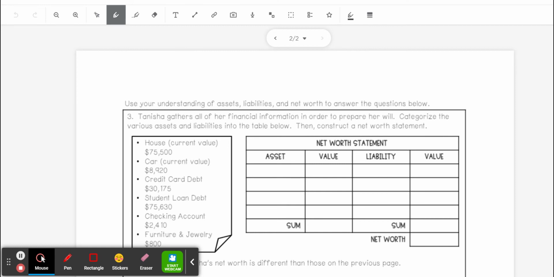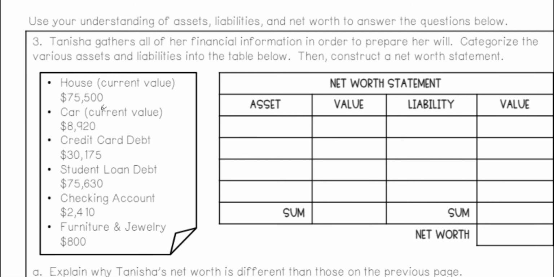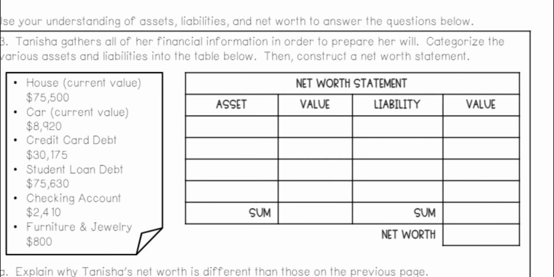So here on the back, you're going to have to decide which of these is an asset and which is a liability and put them in the correct spots. So a house, like we talked about, that is an asset. And you would put the value of the house right here.